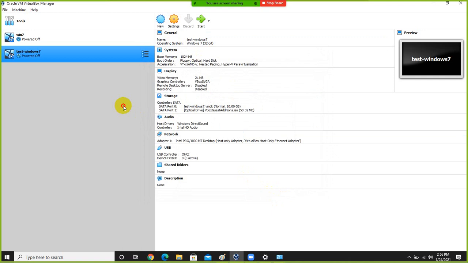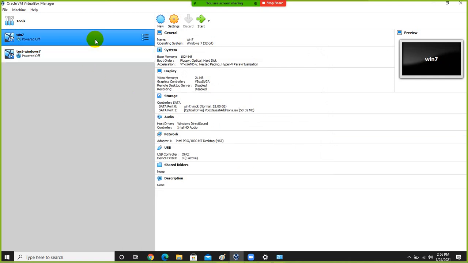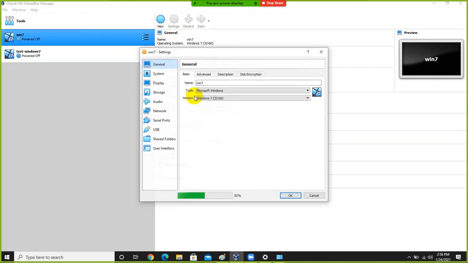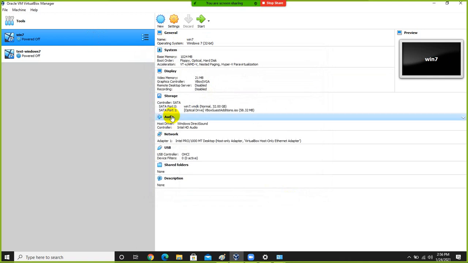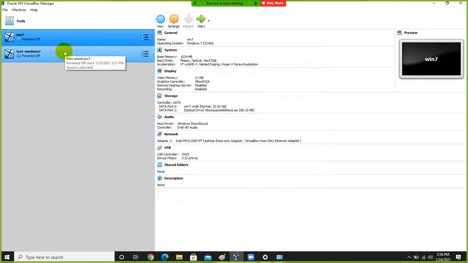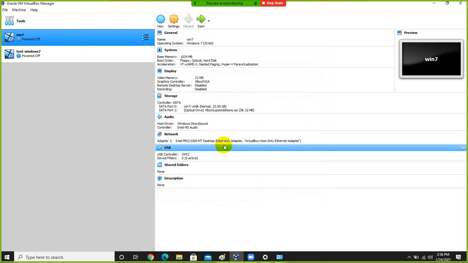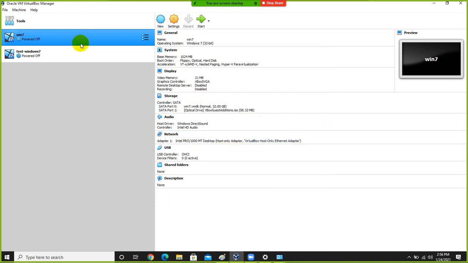And I will do the same setting for the other machine. So you can see here the network setting of two virtual machine is now host only adapter. So if I turn on this machine,